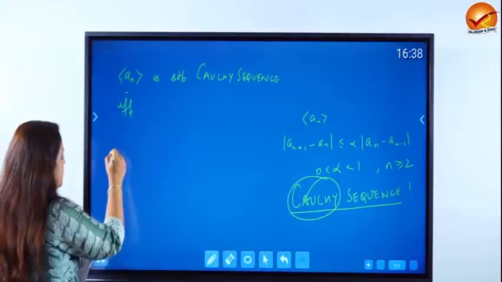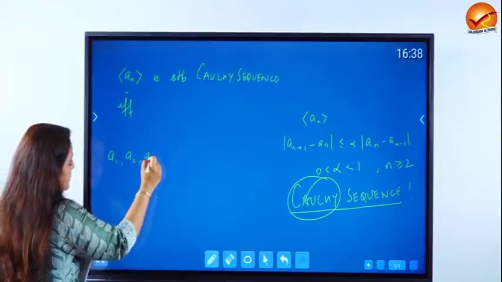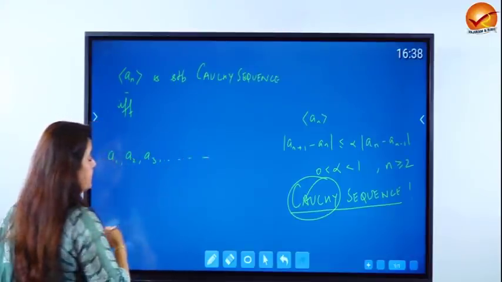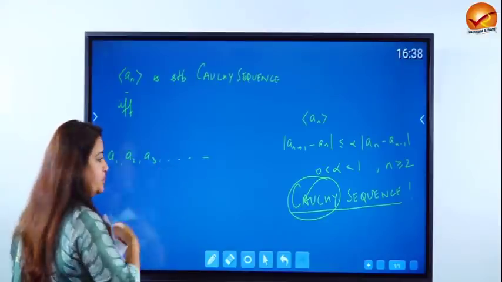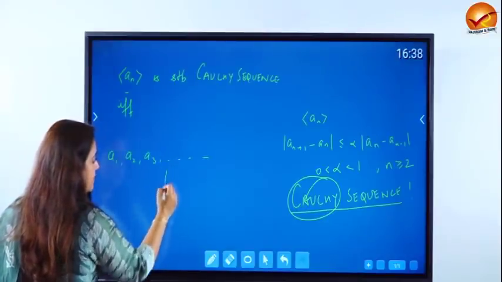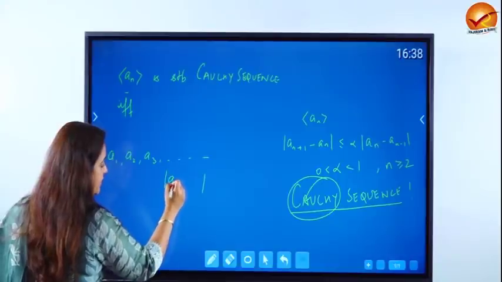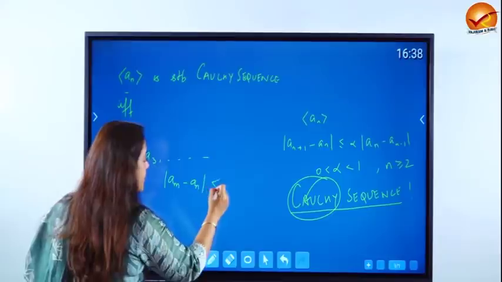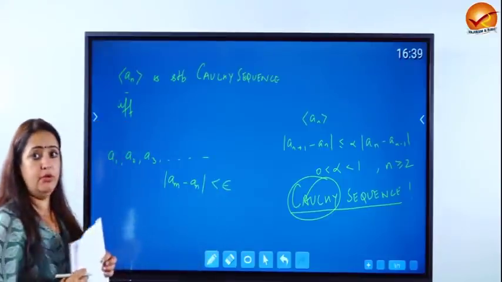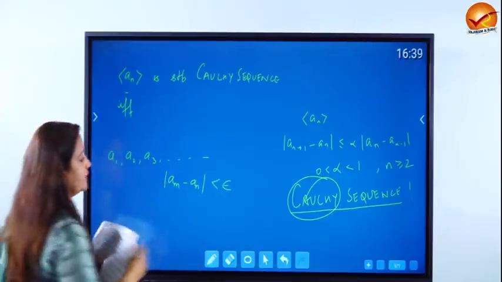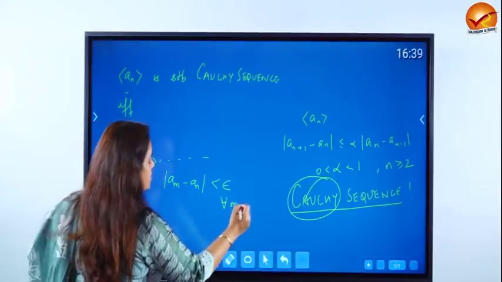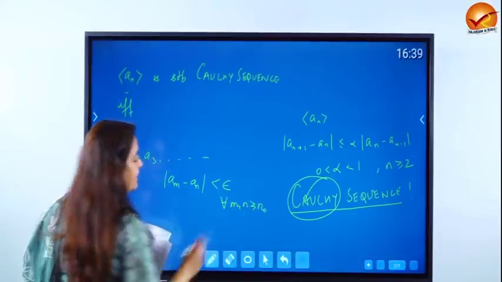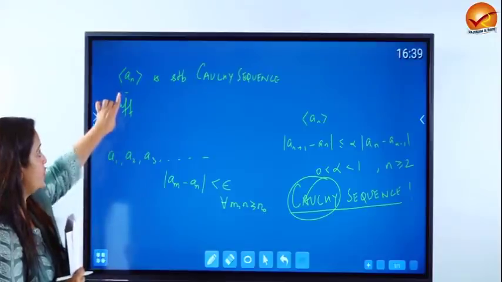So if you have a sequence A1, A2, A3 and so on, the elements are coming closer to each other. And by closer, we mean that the distance between, say, am and an has to become smaller and smaller, and this cannot happen from the beginning. So there has to be a stage after which this starts to happen. That is precisely the definition of a Cauchy sequence.